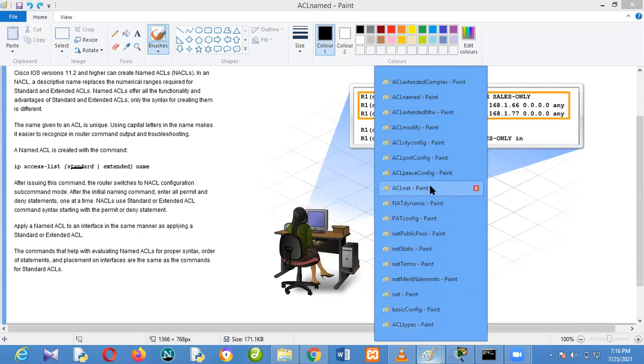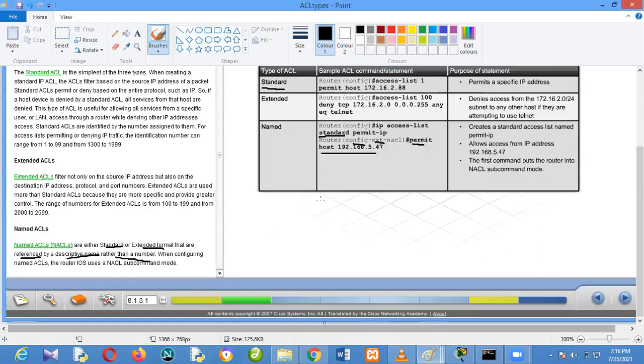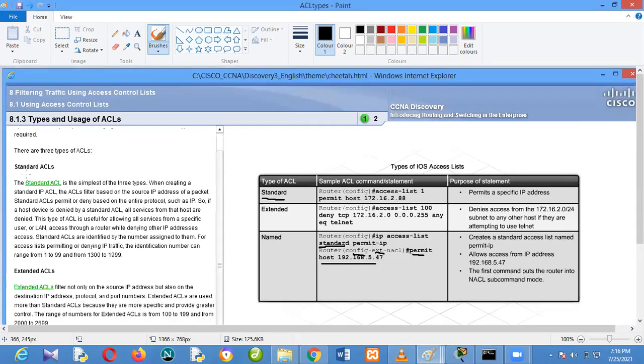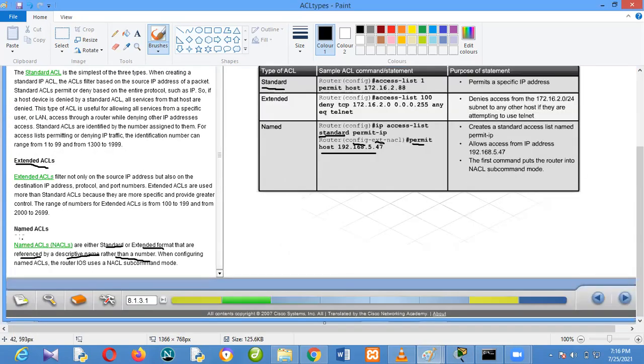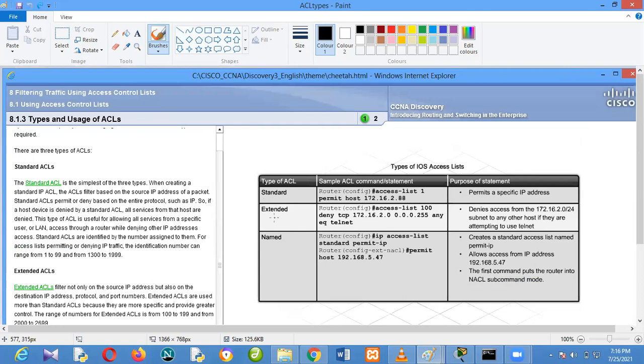Okay, so far that's it for ACL, but there's something else I want to talk about, which is NAT. So in summary, we've talked about standard access lists, extended access lists, and named access lists. And we've talked about how we can use them to add more security to the virtual terminal connection.